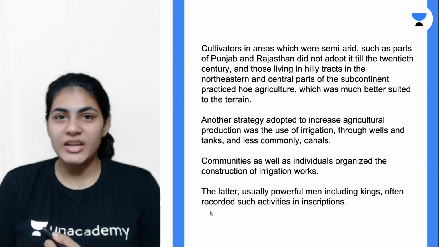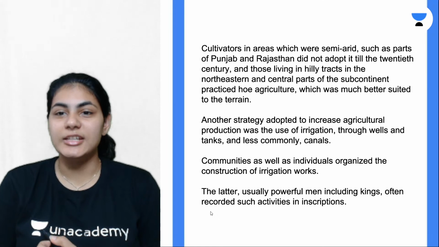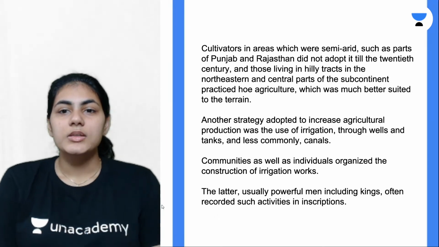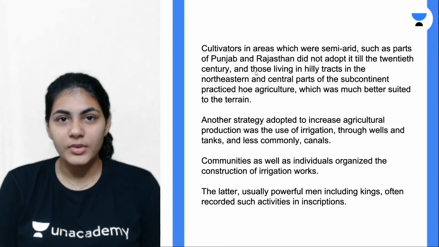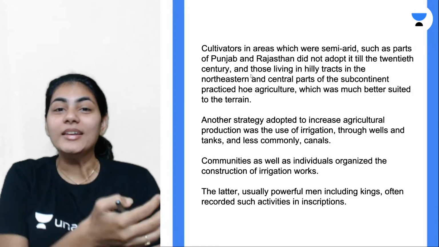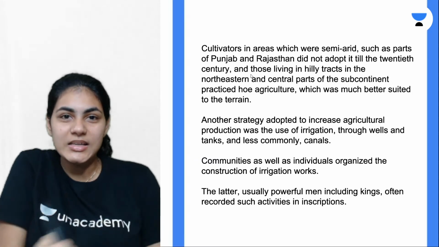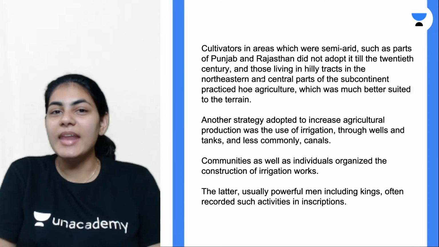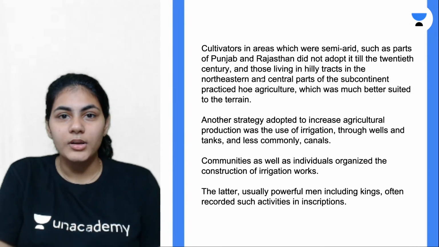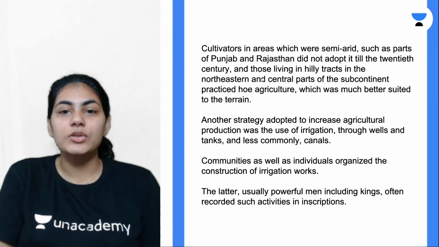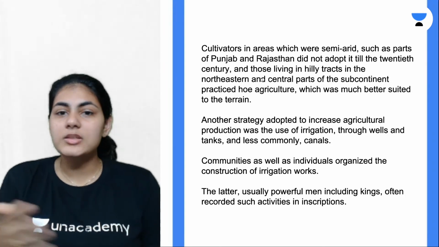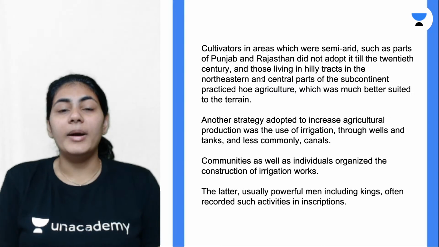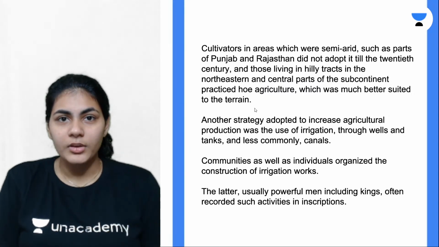Which regions adopted plow agriculture and which did not? That's the important question. Cultivators in semi-arid areas such as Punjab and Rajasthan never adopted plow agriculture until the 20th century, which is almost a few years back. And people living in the hilly tracts of northeastern states like Assam, Meghalaya and Manipur also did not adopt plow agriculture, but instead practiced hoe agriculture.